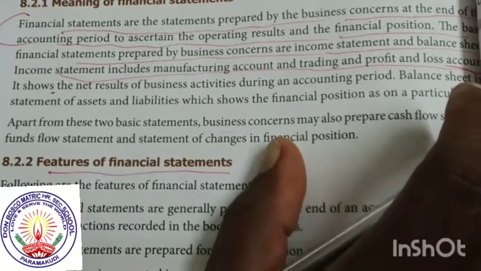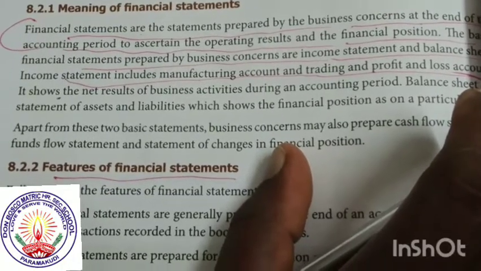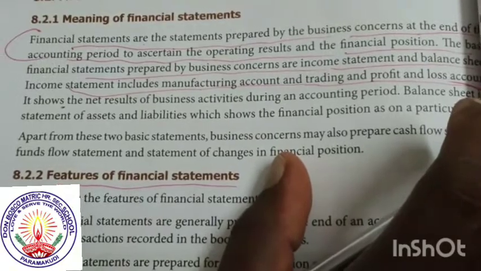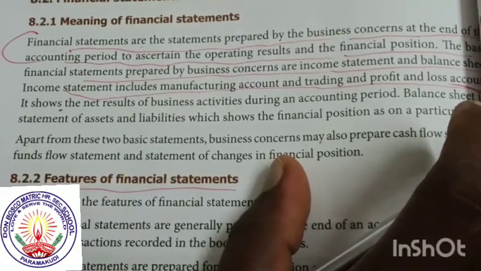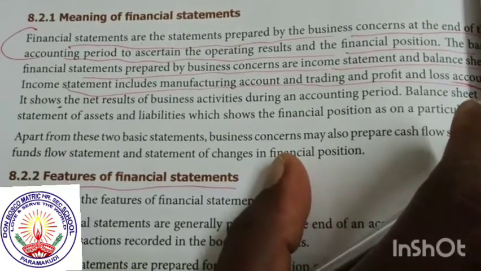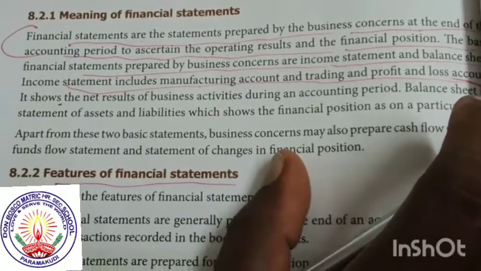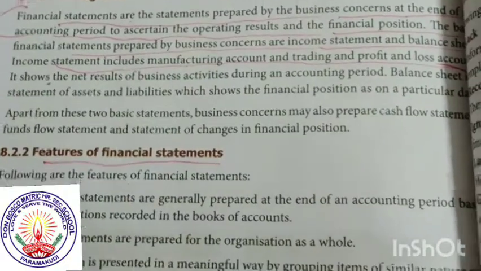This is the meaning of the financial statement. It is a simple concept. Once again, the financial statement is prepared by the business concern. This is the first point. Second, it is prepared at the end of every year. Third, it shows the financial position. This is very important for the meaning of financial statement.